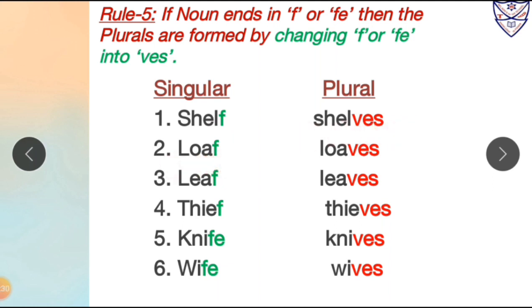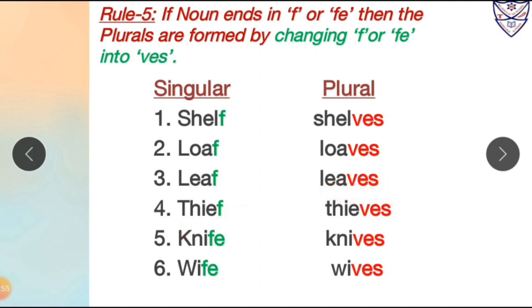Number 2, loaf. Over here the word loaf is again ending with F. So we will change this F into VES. So the loaf, which is in singular form, its plural form will be loaves. Number 3, leaf. Over here the word leaf ends with F. So we will change this F into VES. So it will become leaves. So the singular form of leaf, in plural form it will be leaves.